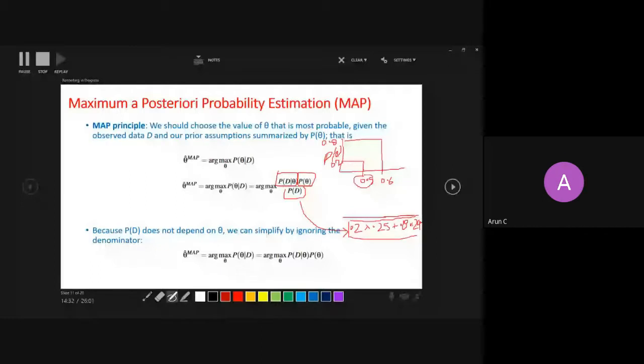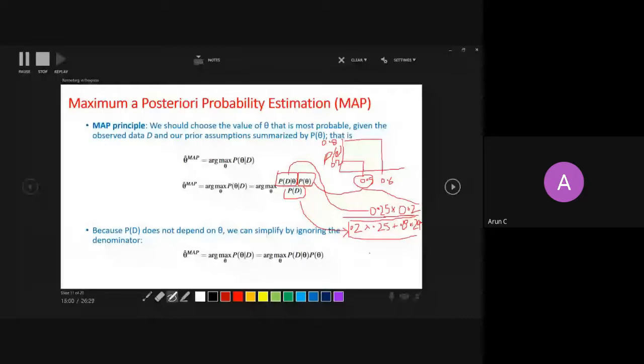The probability of theta 0.5 is 0.2, and then the likelihood: given theta 0.5, the probability of the data is 0.25. So this is the first fraction, calculated when theta is 0.5.